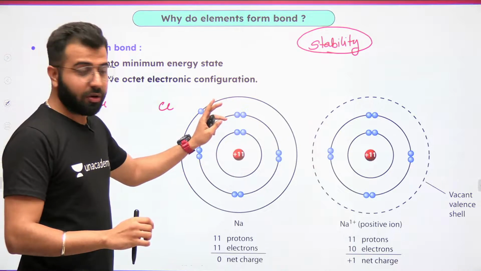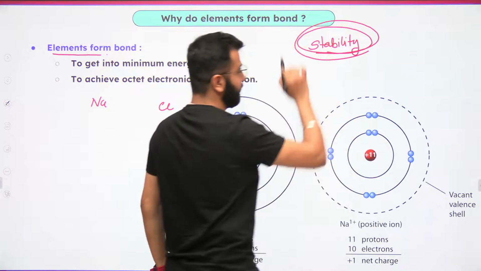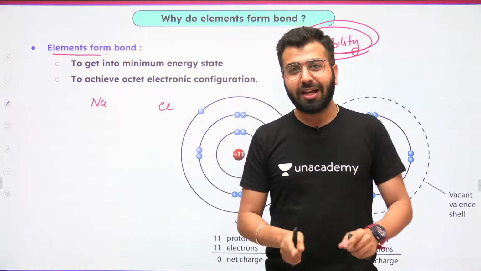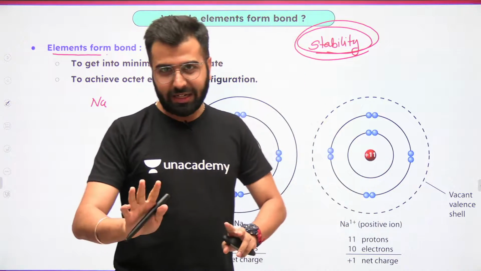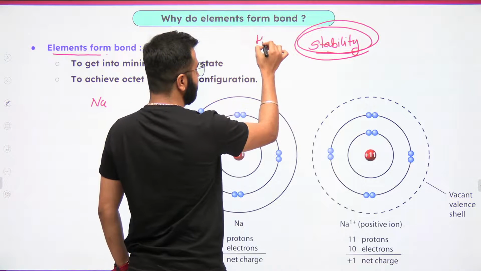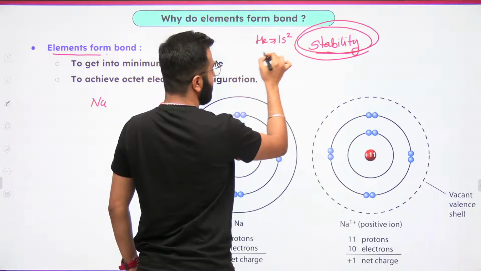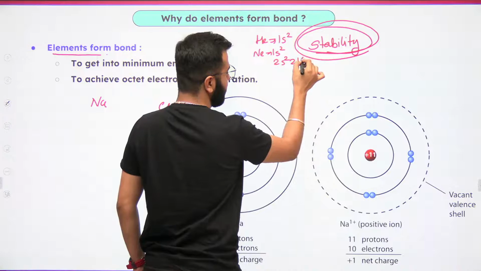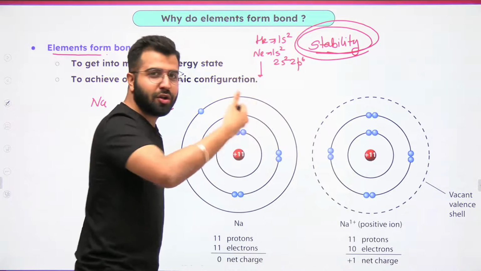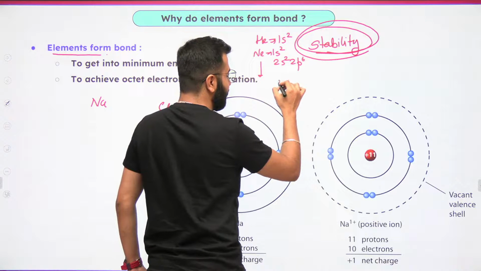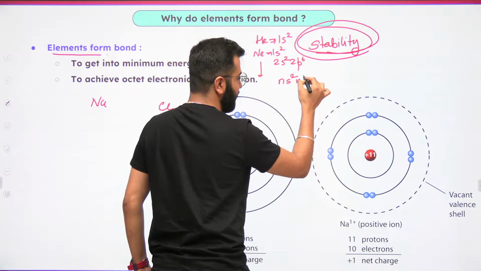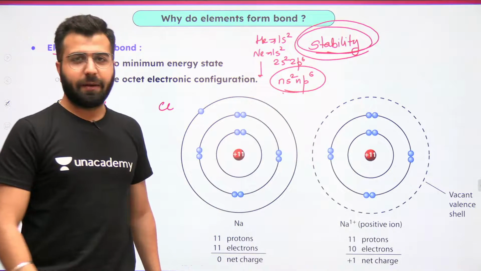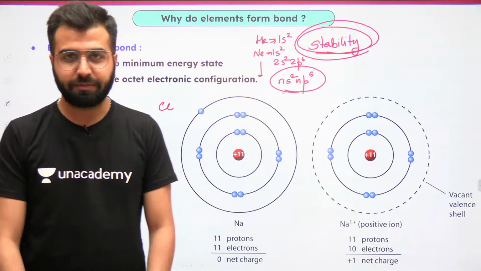So we are going for stability, and these elements are also going for stability. In the previous class, in the periodic table, I told you about the electronic configuration. The noble gases: helium has the electronic configuration 1s2. Neon is 1s2, 2s2, 2p6, and later on argon, krypton, xenon, radon. Every other noble gas has an electronic configuration of ns2, np6. This electronic configuration provides stability.